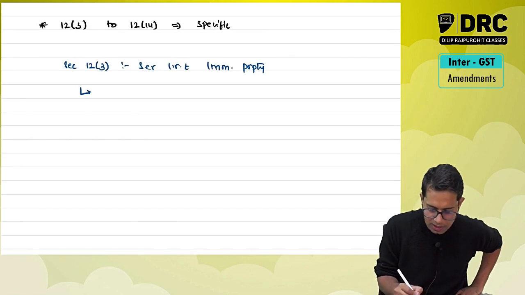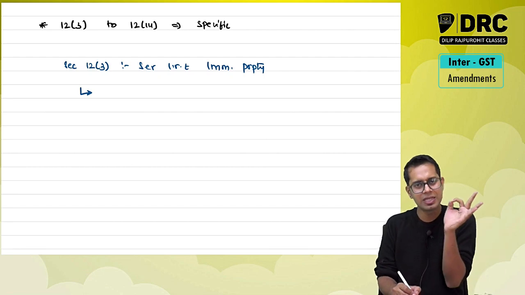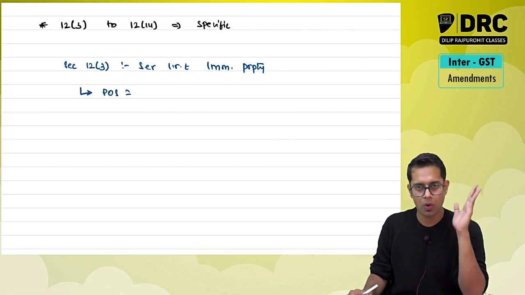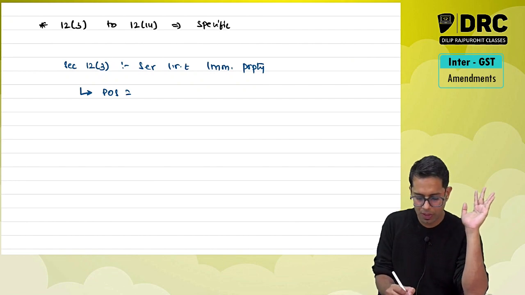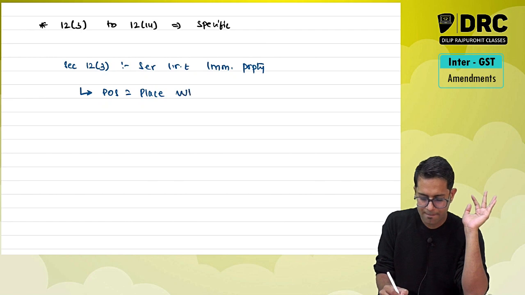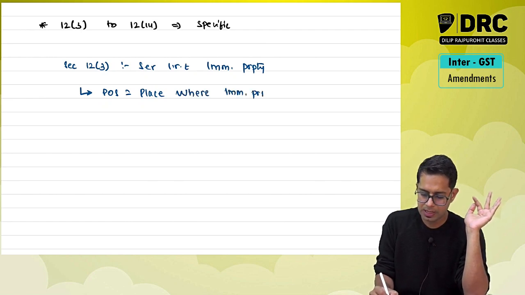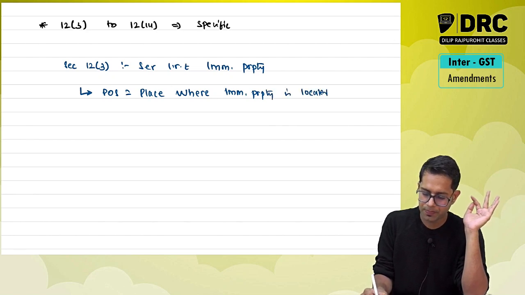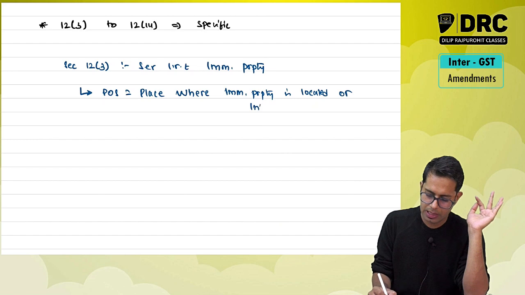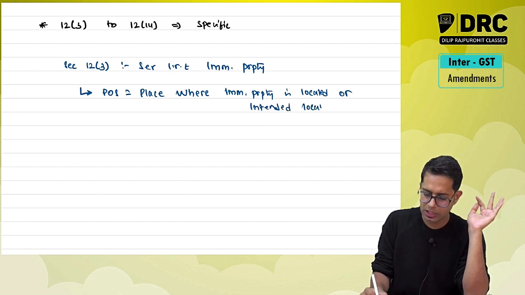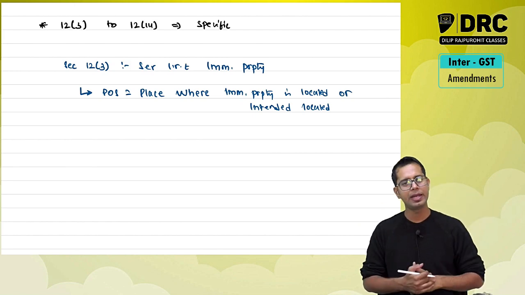The place of supply will be the place where the immovable property is located or intended to be located. Wherever that immovable property is located or intended to be located, that place will be taken as place of supply.